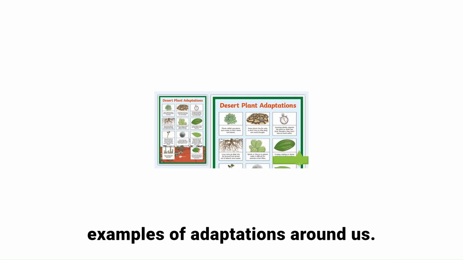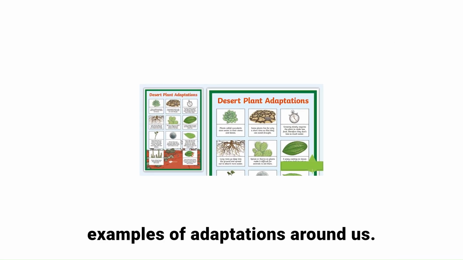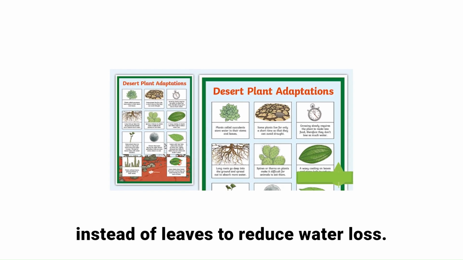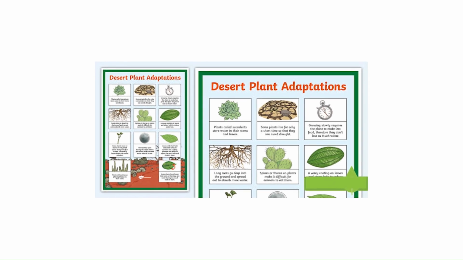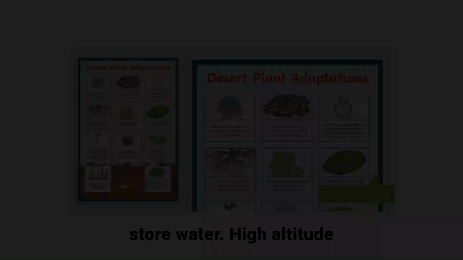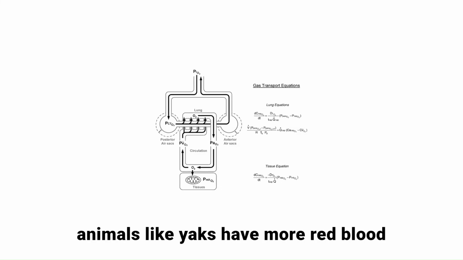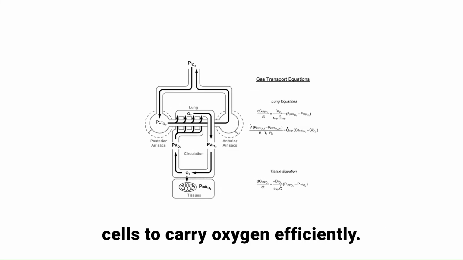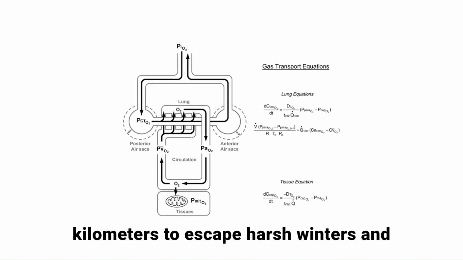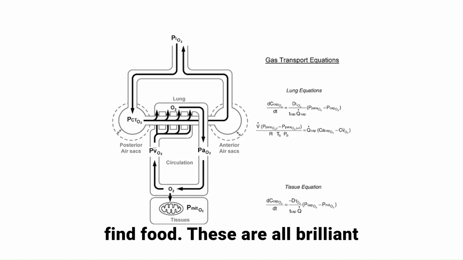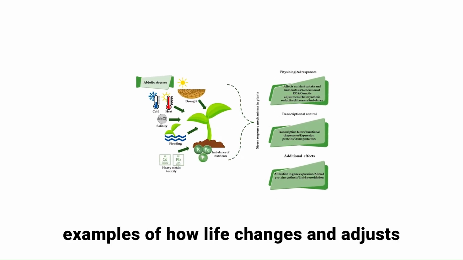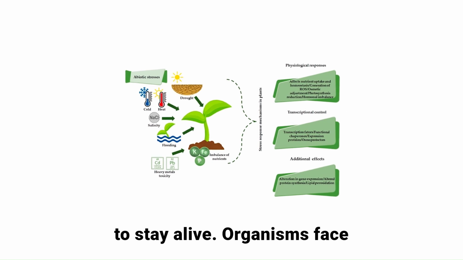There are countless examples of adaptations around us. Desert plants like cactus have spines instead of leaves to reduce water loss. They also have thick, fleshy stems that store water. High-altitude animals like yaks have more red blood cells to carry oxygen efficiently. Migratory birds fly thousands of kilometers to escape harsh winters and find food. These are all brilliant examples of how life changes and adjusts to stay alive.